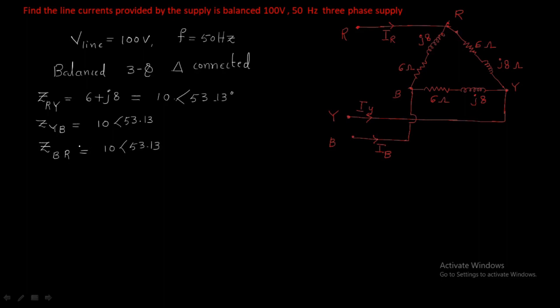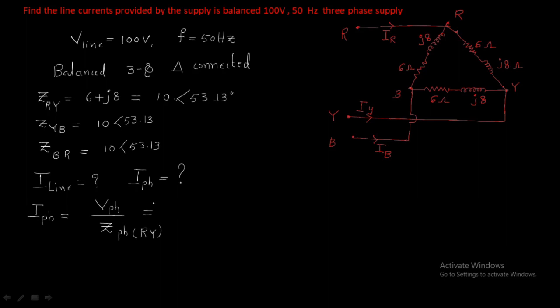He is given the phase impedance and is asking us to find the line current. But we cannot find the line currents directly, so first we have to find the phase current. Phase current equals phase voltage divided by Z phase, for the RY phase.